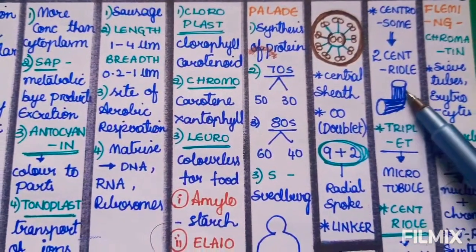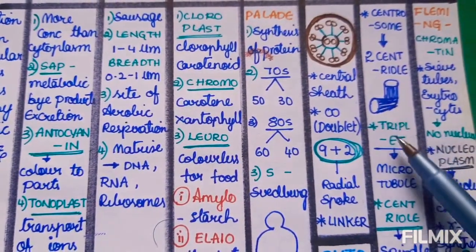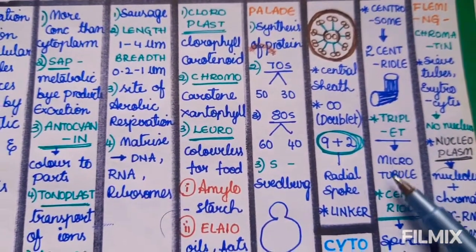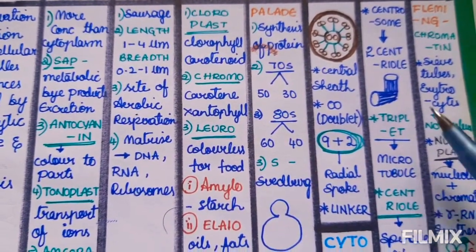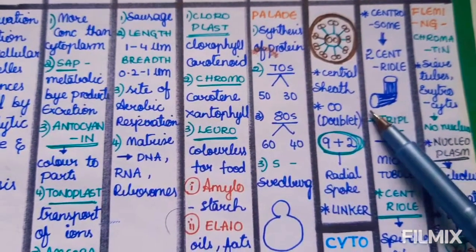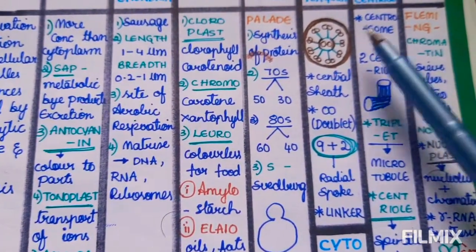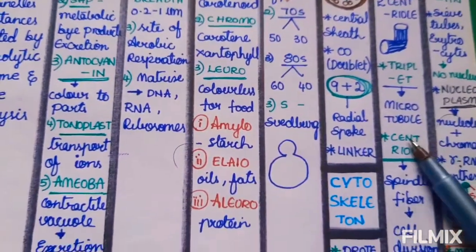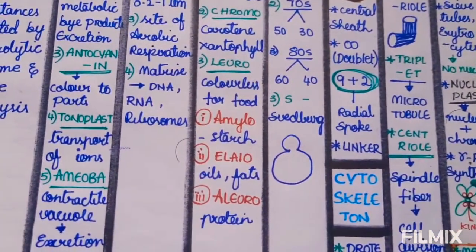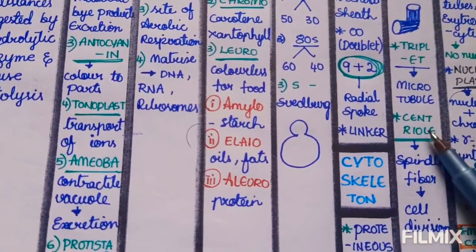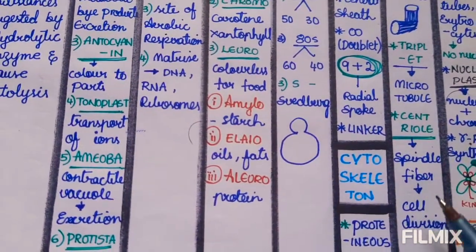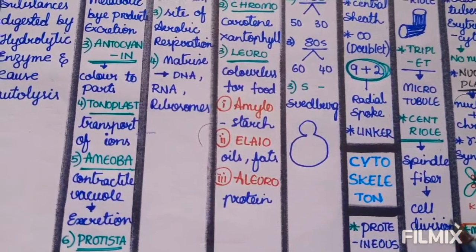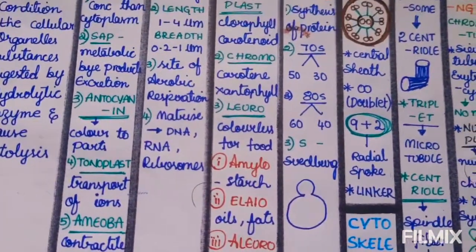This is the centriole, and the centriole is triplet in nature. That means it has 3 microtubules. One centrosome is equal to 2 centrioles. Okay, and next we see the centriole in the spindle fiber, and from that it forms cell division. It is helpful for cell division.